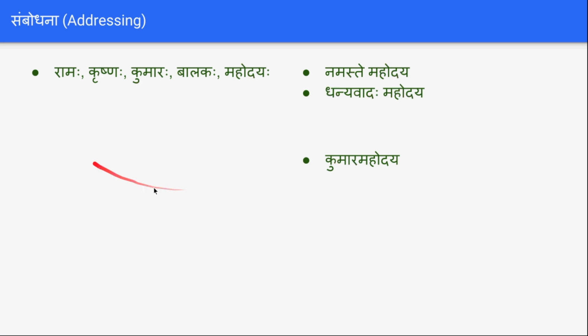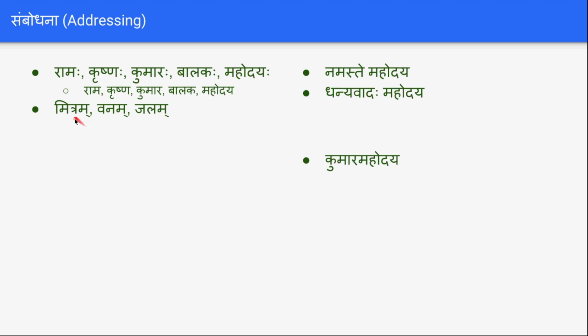And next, if you want to call people with names like Ramaha, Krishnaha, Kumaraha, Balakaha, Mahodayaha, in all these cases the visarga goes off. Ramaha becomes just Rama: hey Rama agachatu, Krishna gachatu, Kumara patatu, Balaka kridatu, Mahodaya vadatu. It will not be Mahodayaha vadatu, it will be just Mahodaya vadatu.